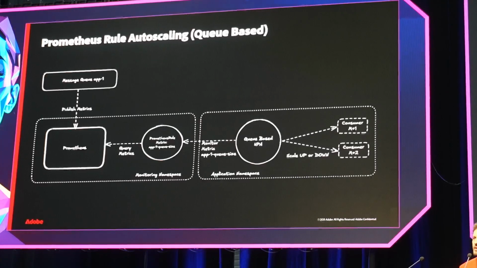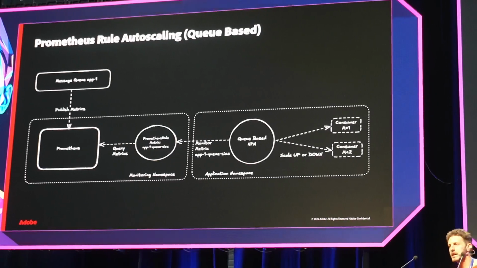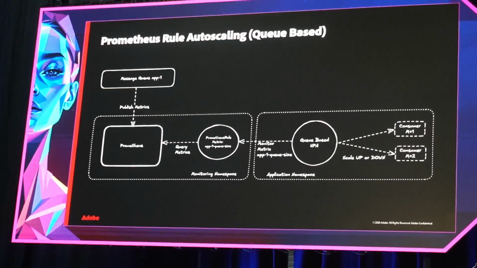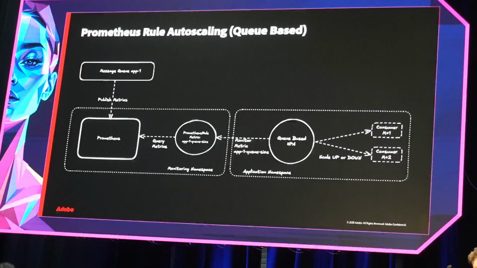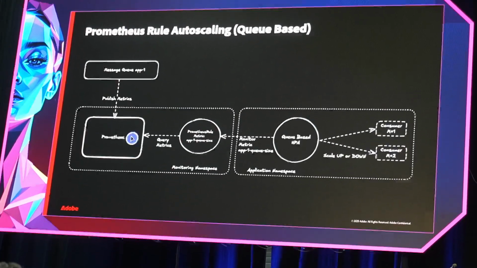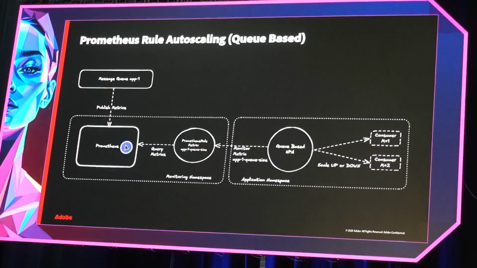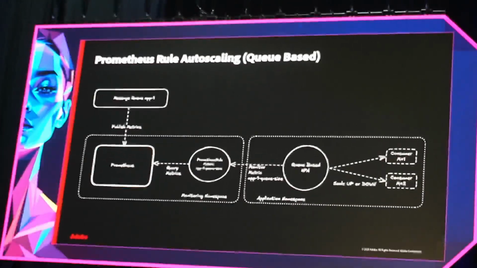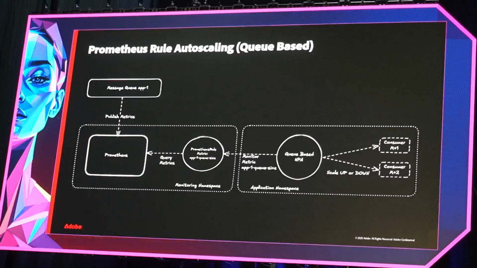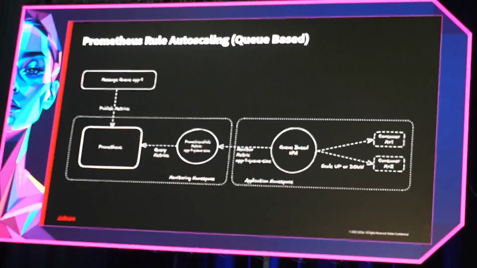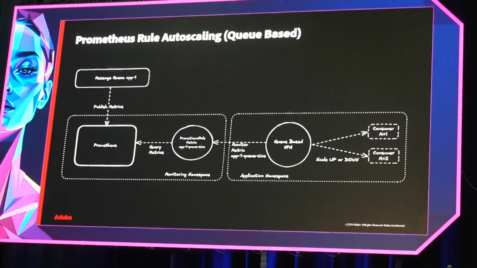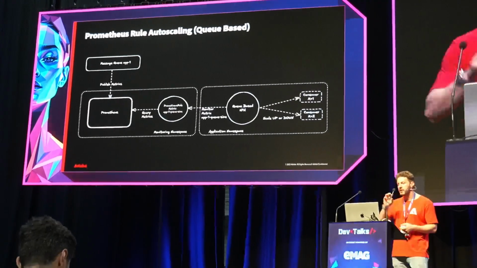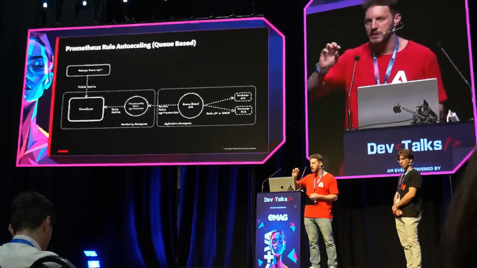Prometheus is like a database for metrics. You can and should publish everything related to your application in Prometheus. Especially, you can also publish in Prometheus the size of your queue, right? So in Prometheus you have all this information, and we have a Prometheus rule. A Prometheus rule, for who knows Kubernetes, is a custom definition, part of the Prometheus operator, and what it does is constantly query Prometheus, asking how many messages are in this queue. And the Prometheus rule publishes this value as a number in our cluster.